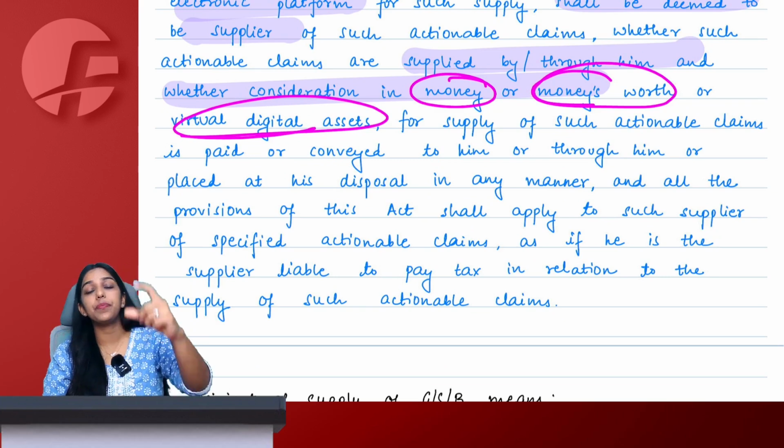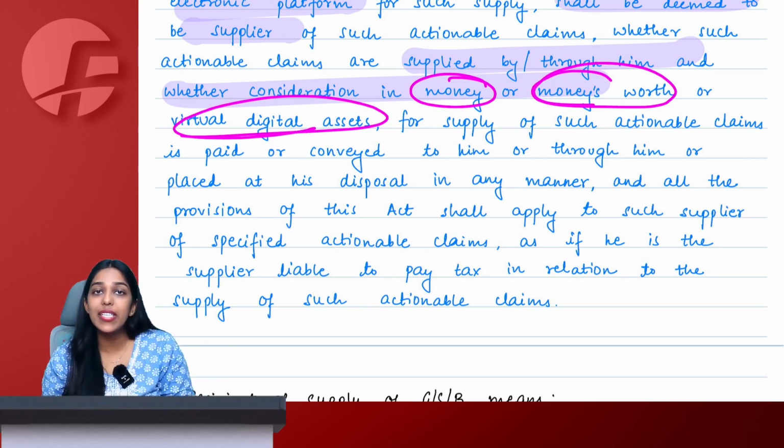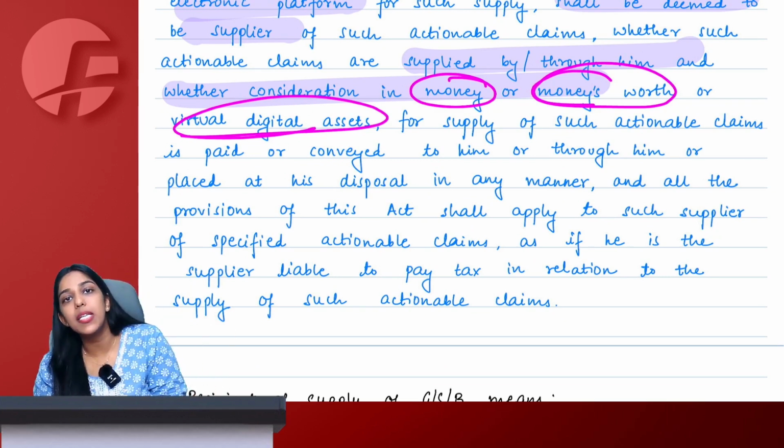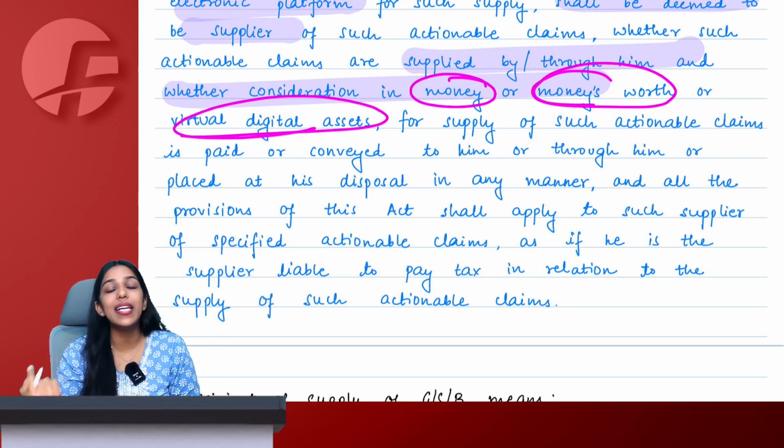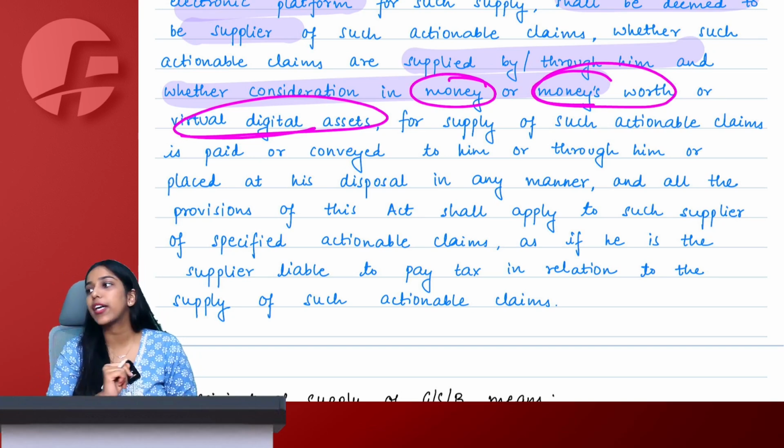Then all the provisions of this act that apply to a normal supplier will also be applied to this person who is managing or operating the entire transaction of actionable claim.